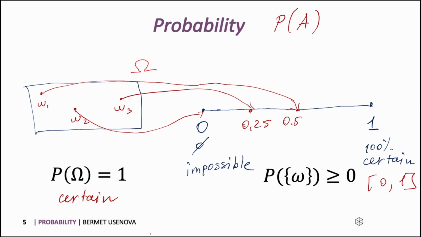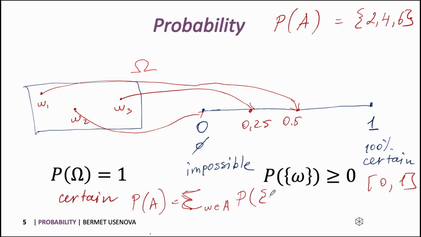And the third important thing to mention is that to find the probability of an event, we need to sum all the probabilities of its outcomes that we found in A. So let me write it here. If we have the probability of event A, which let's say is getting an even number, it's going to be the sum, this is a sum sign, of all small omegas that could be found in the event.